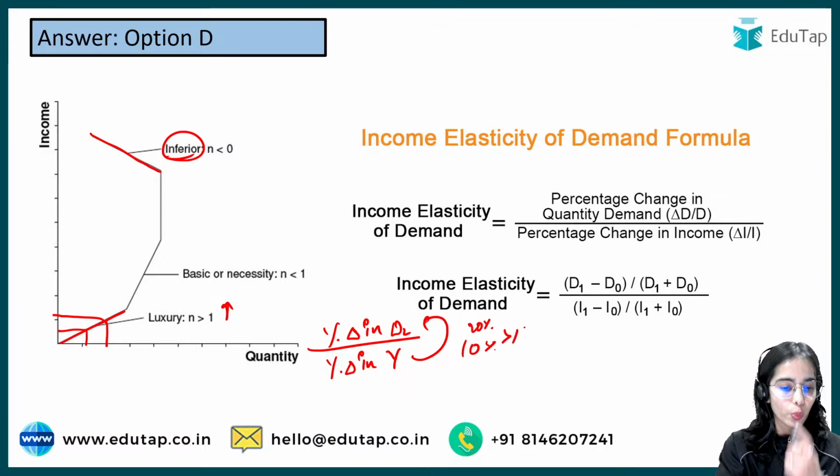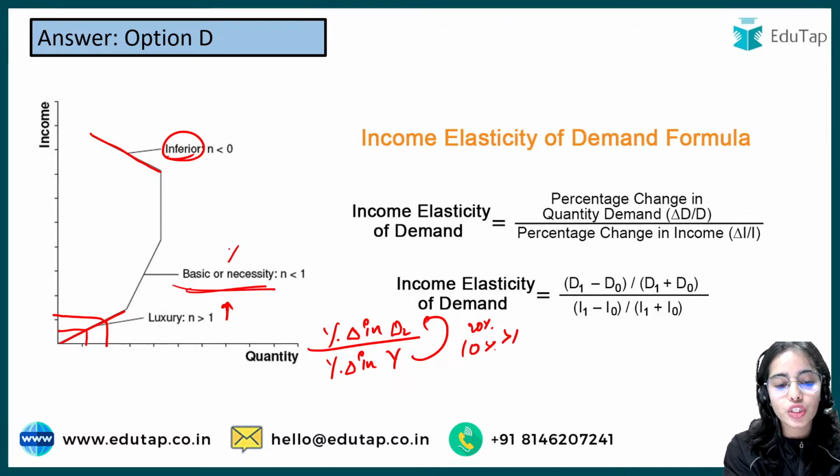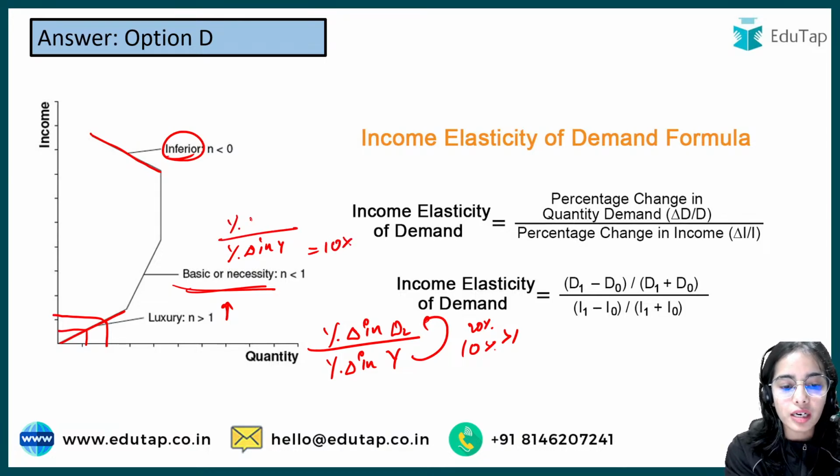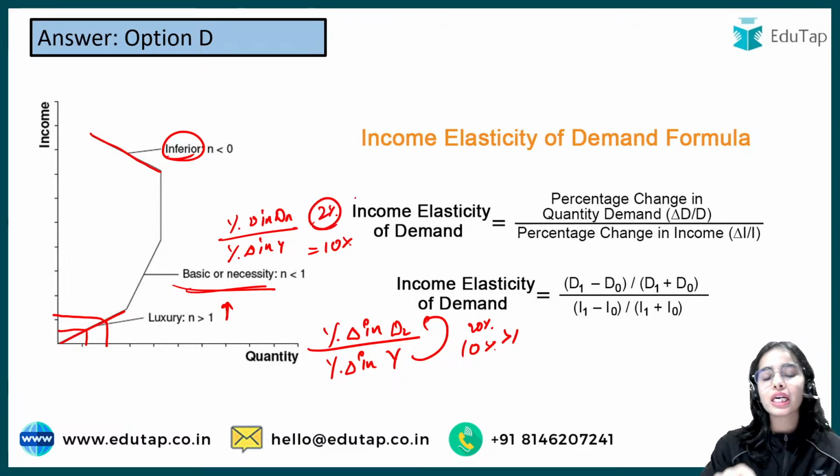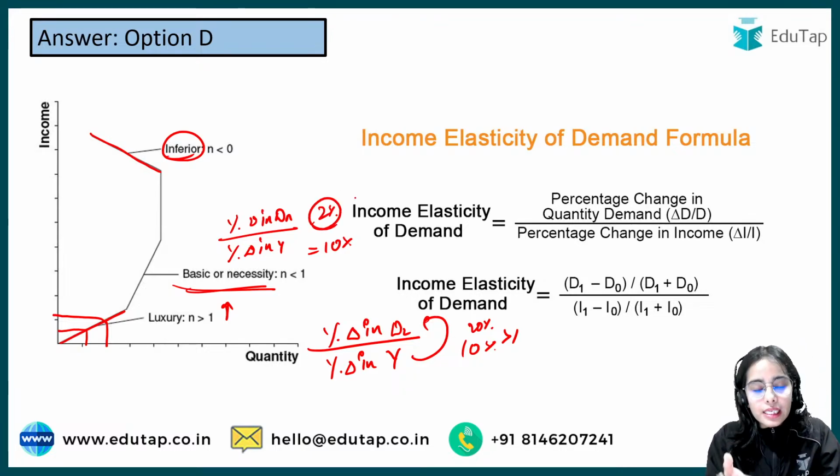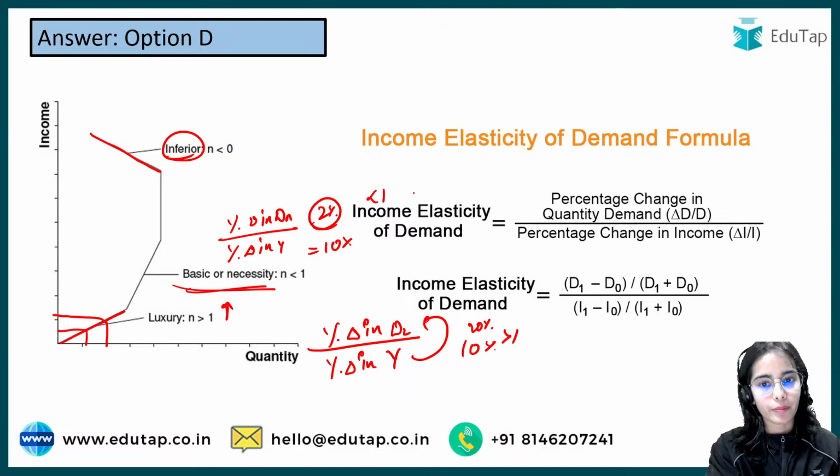So that is greater than 1. For basic or necessary goods, if your percentage change in income is 10%, your percentage change in demand for necessary goods is 2%. That means your demand for necessary goods is increasing, but by less than 1. Greater than 0, but less than 1.